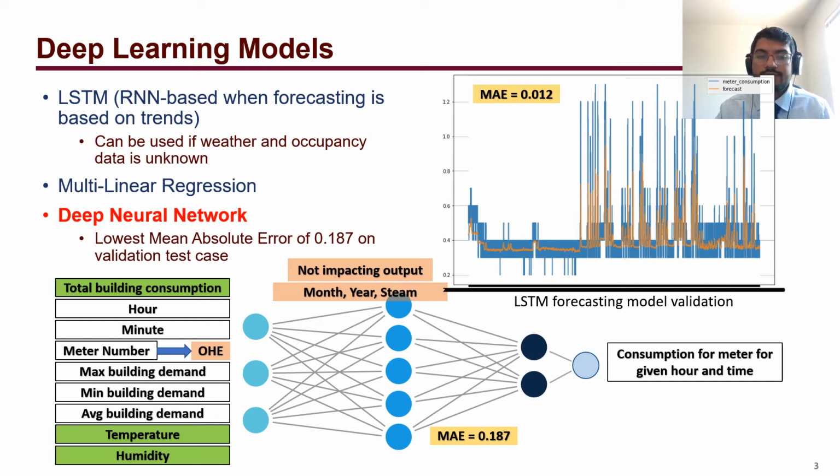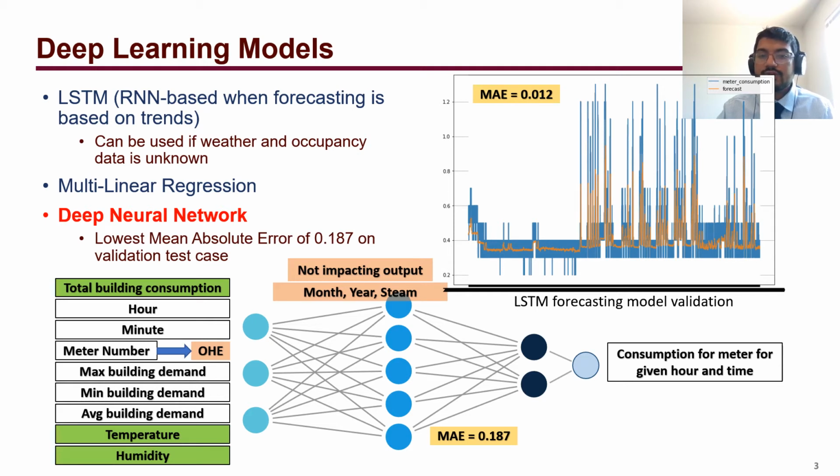the following data were used as inputs. We considered the total building consumption, and the hour and minute of the day, since we want to use this as an output as well, and there would be a significant impact of daytime and nighttime which we want to capture in our model. We use the meter number, using one-hot encoding for 18 of the meters. We have the maximum building demand, minimum building demand and average building demand. Though most of these factors are already considered in the total building consumption, removing these three factors was affecting the total error for the model, and thus these were kept as is.